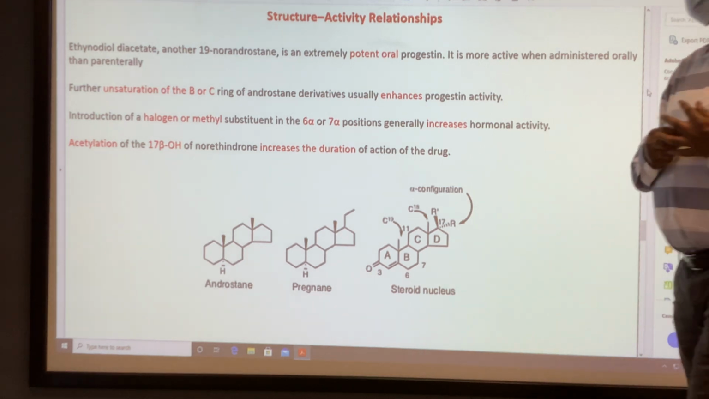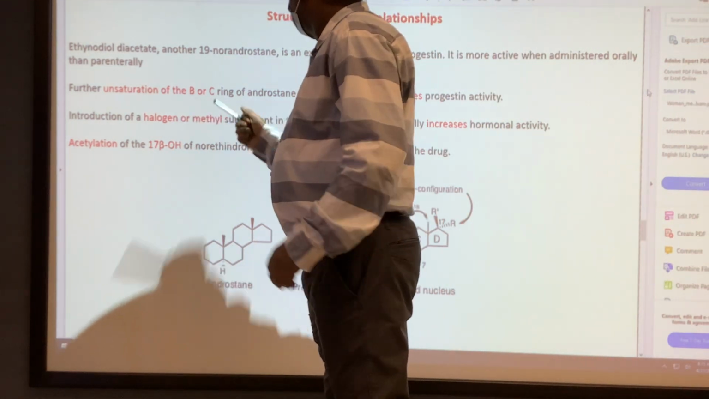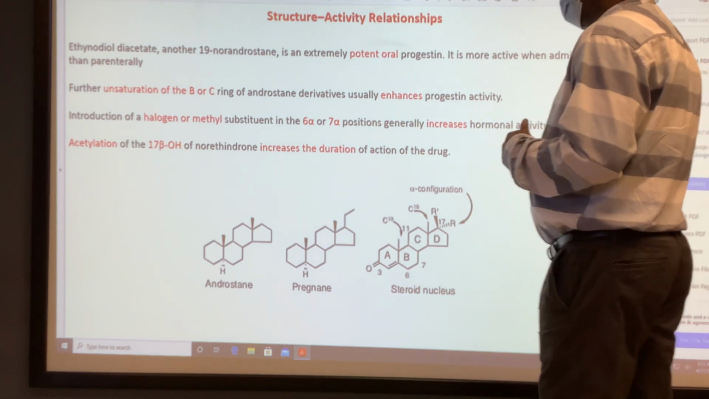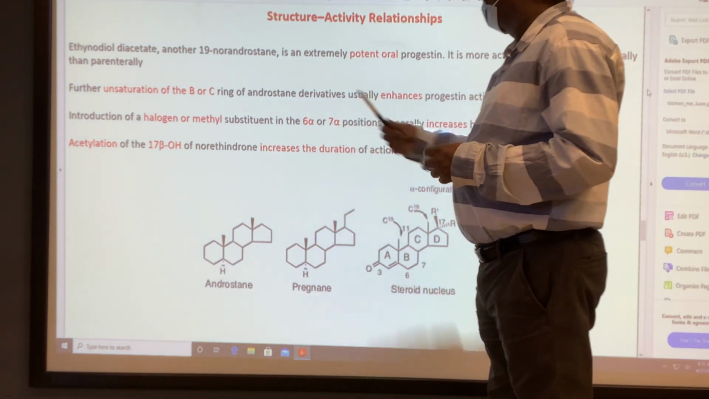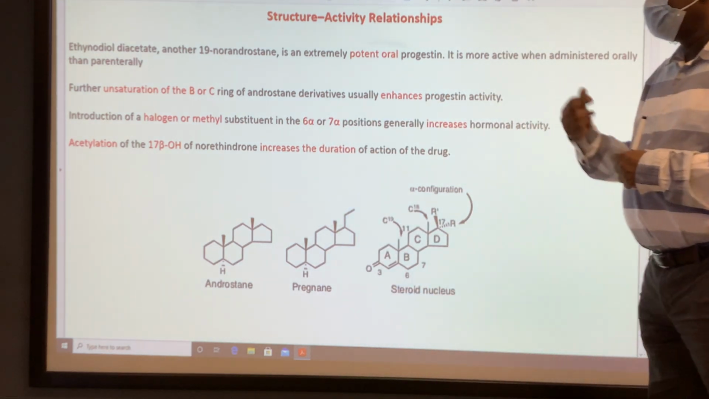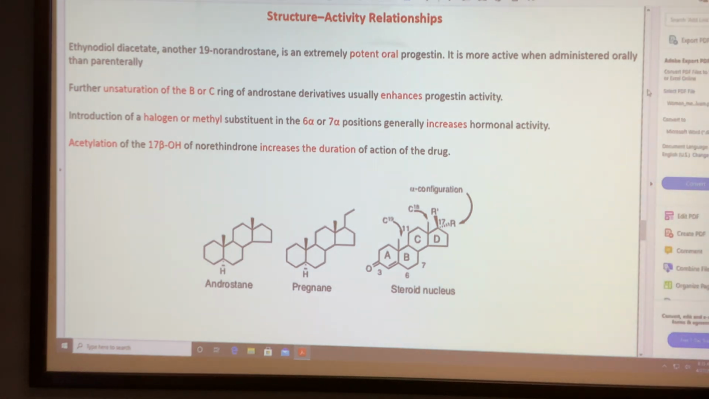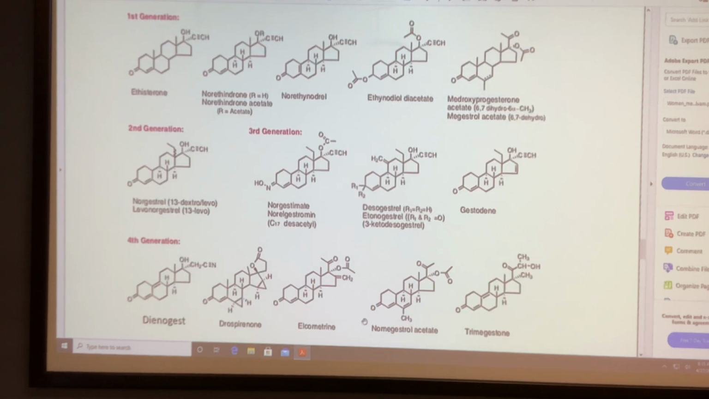The next one, introduction of halogen or methyl at carbon number 6 alpha or 7 alpha position increases the hormonal activity. At 6 and 7, if you have halogen or methyl, that increases the potency. Here at carbon number 6 there is a methyl, and here carbon number 6 there is a methyl. Those methyls help increase the potency.